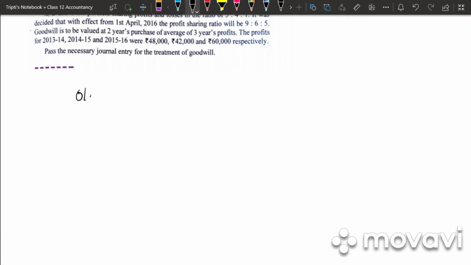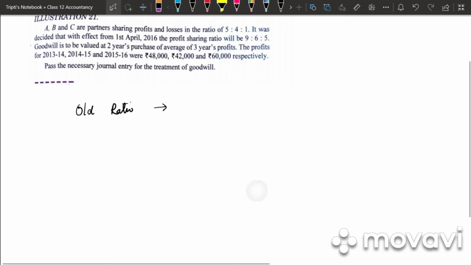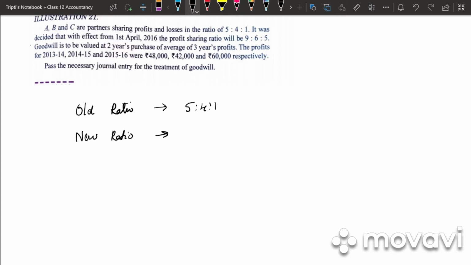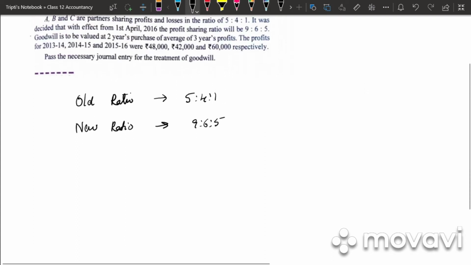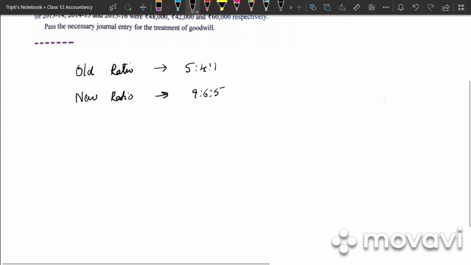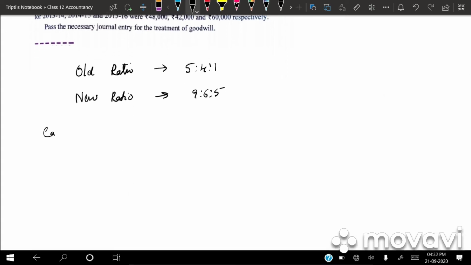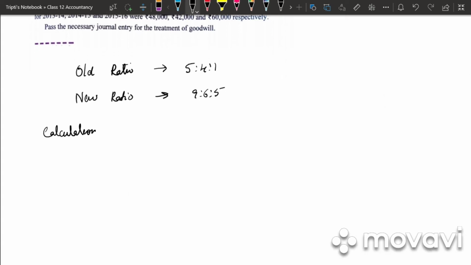So first, what is the old ratio? They have given us the old ratio, that is 5:4:1. They have given us new ratio, that is 9:6:5. They have not given us the amount of goodwill, but have asked to find out according to average profit method. So how do we calculate goodwill? Next we need to write calculation of goodwill.